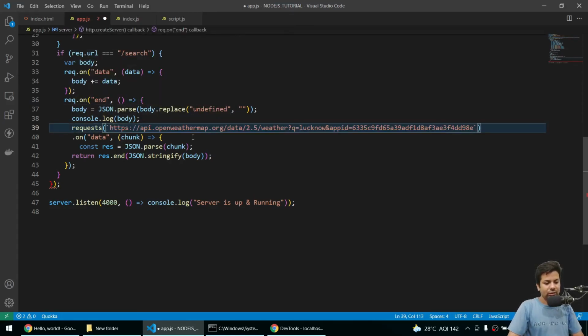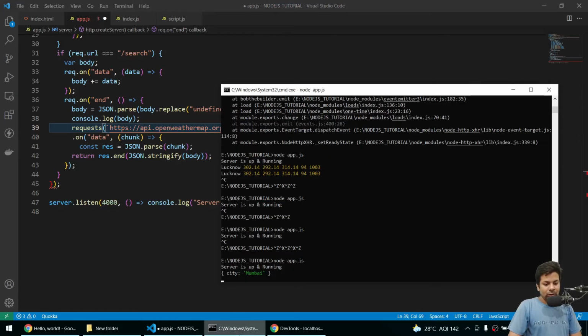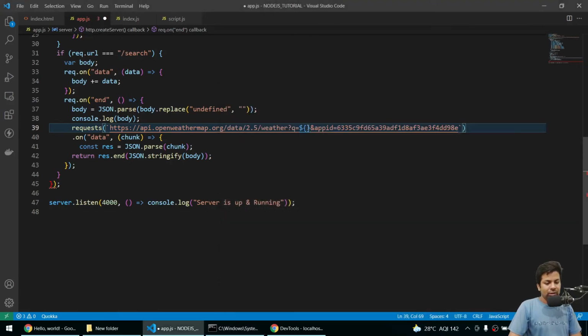String literals. Here I will change this to dollar. Here it says we are getting this now, so we'll say body dot city.